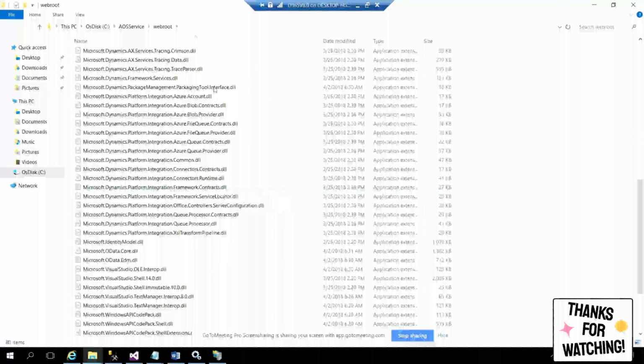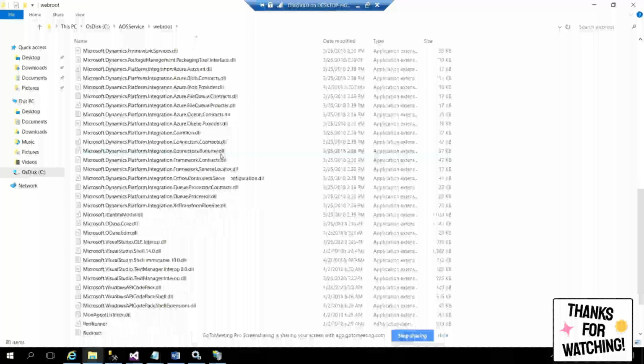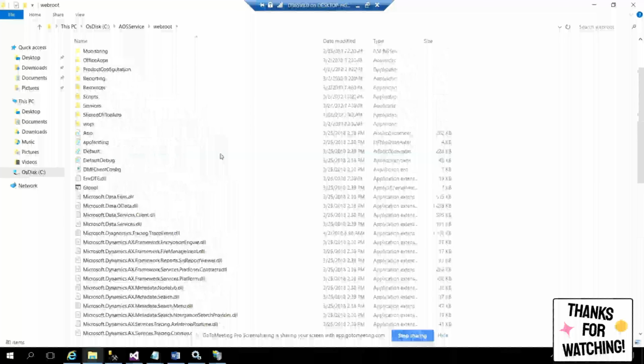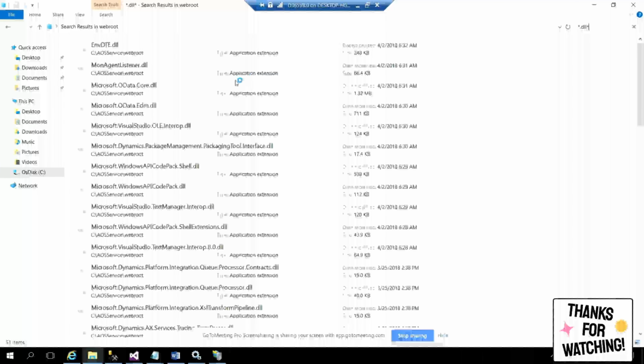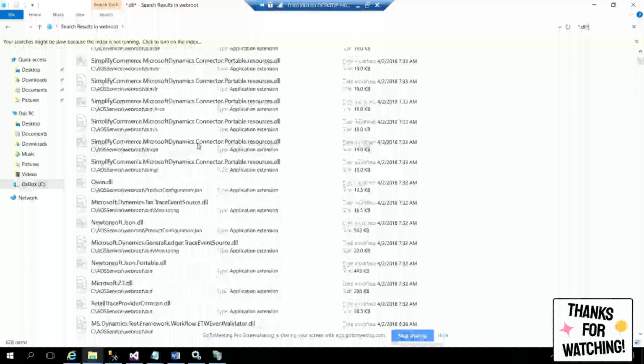Never ever delete. Especially it is working on Azure, right? You will see these Azure VLOps, Azure blah blah, whatever it is. Never ever delete any of these DLL files, because whatever code you are going to develop, even that will be compiled into it here. Okay, and you can just go and type star.dll. You will see a lot of DLLs. I'll tell you how to find the stuff whatever you have done here.